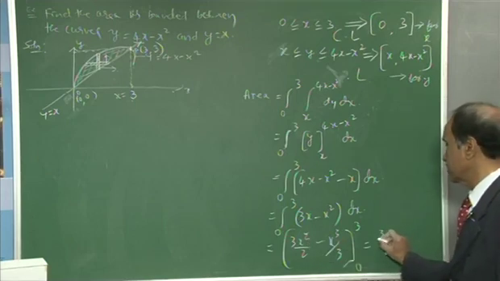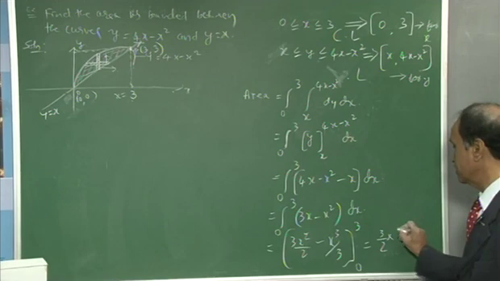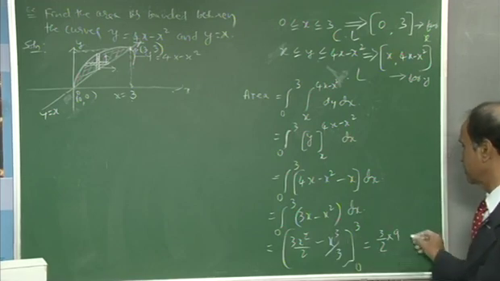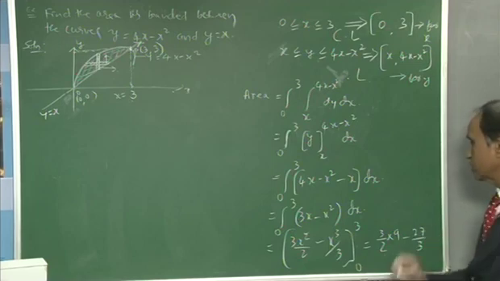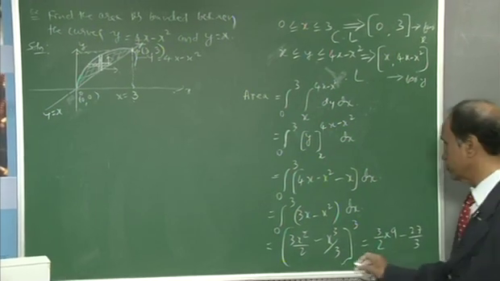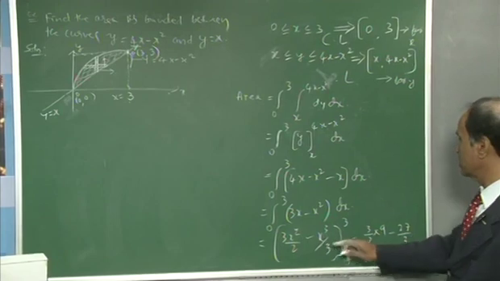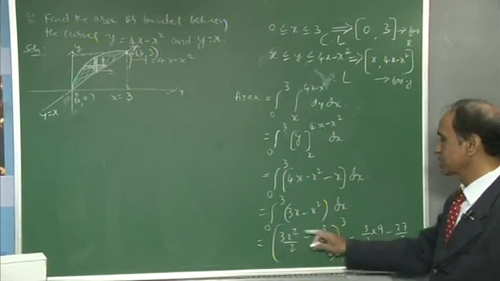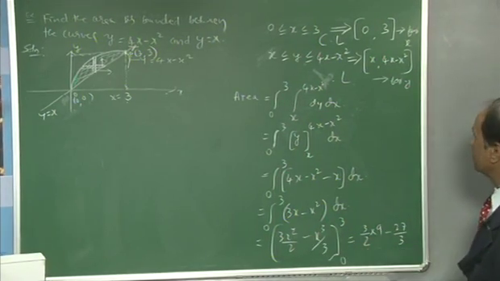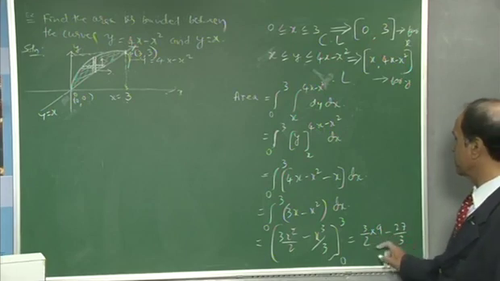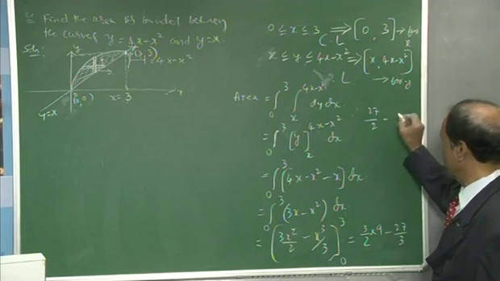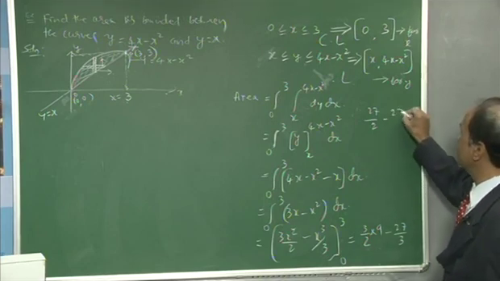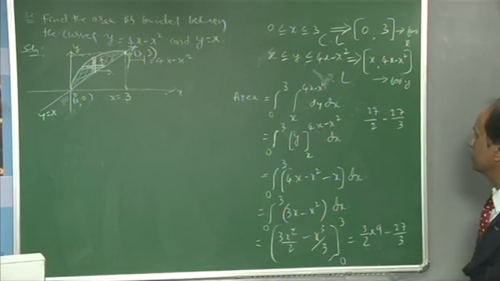Therefore, that is 3 by 2 into 9 minus 27 by 3. For the lower limit, for both the terms, the value is 0. Then this becomes 27 divided by 2 minus 27 divided by 3.